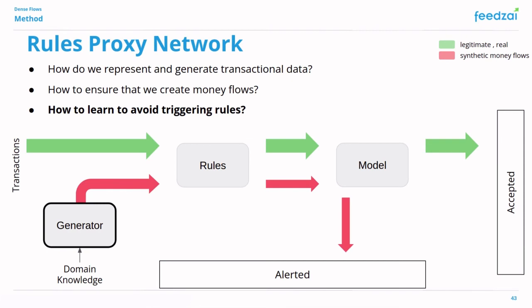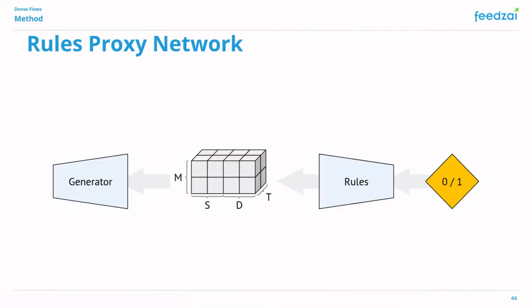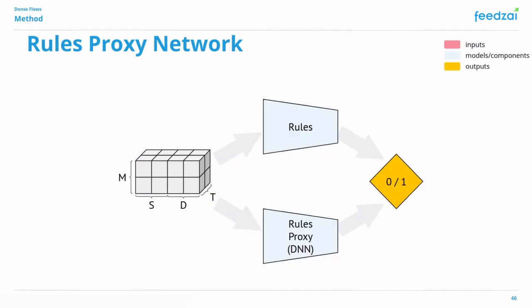Besides making sure that the generated data consists of good examples of money flows, we want to ensure that the generator learns to avoid triggering the rule system. Since the generator is a deep learning model, it needs a gradient during the backward pass in order to learn. The problem is that simple if-then rules cannot give that type of feedback. Our solution to this problem is to substitute the if-then rules with another deep neural network, which is trained or engineered to give the same answer as the original rules. The key difference between them is that the proxy network is differentiable and as such can give meaningful feedback to the generator in the form of a gradient.